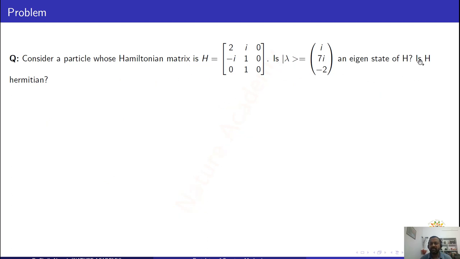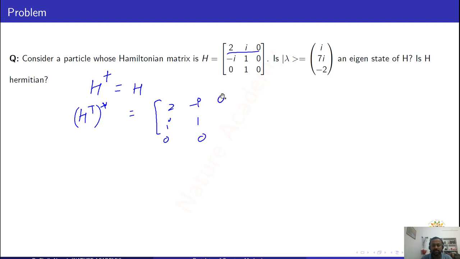Now we can check whether the given Hamiltonian matrix is Hermitian or not. For this, you have to prove H dagger is equal to H. Then I can say H is Hermitian. H dagger is nothing but the transposed conjugate of that matrix. First of all, write down this H. The transpose means rows will be written as columns, like this. This is minus i, 1, 0, 0, 1, 0.